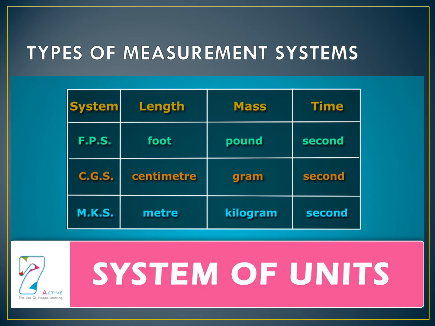There are three types of measurement system in olden days. First one is the FPS system. F means foot, P means pound, S means second: the foot, pound, second system. In that system, the basic unit for measuring length is foot, mass is pound, and time is second.